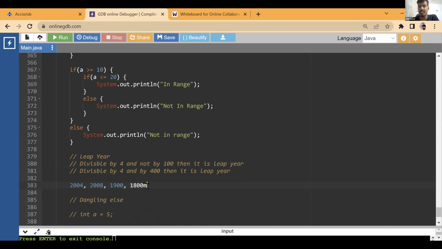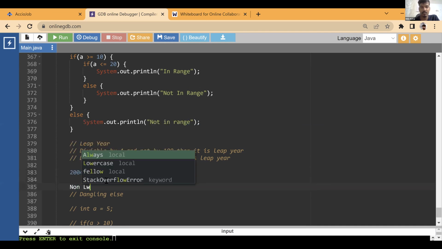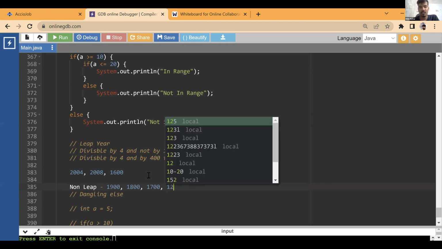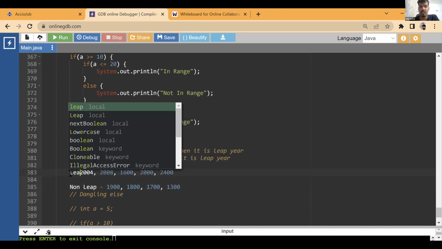Similarly, year 1800 or 1700, these are also not leap years. But if you look at year 1600, this is a valid leap year. Okay, so these are not leap years. Let me write it as non-leap. So these are non-leap years, for example, these years or 1200 or 1300. 1600, 2000, 2400, right? So these years are leap years.